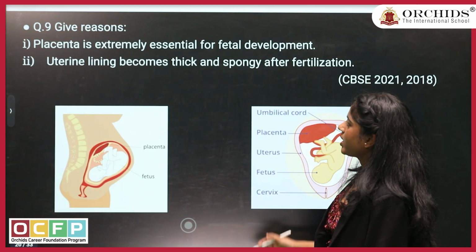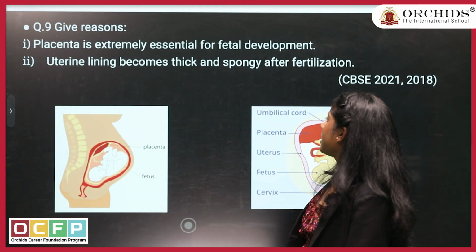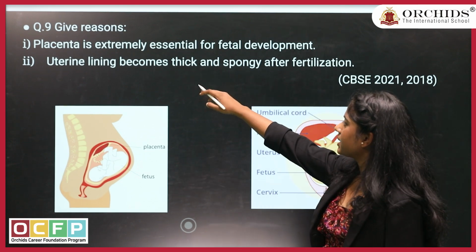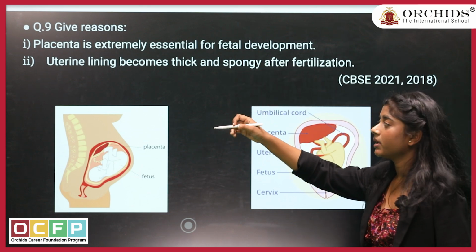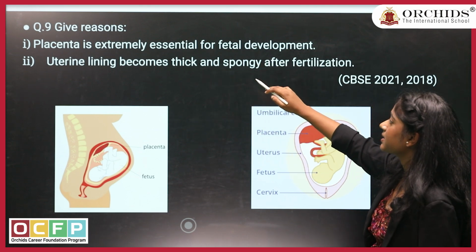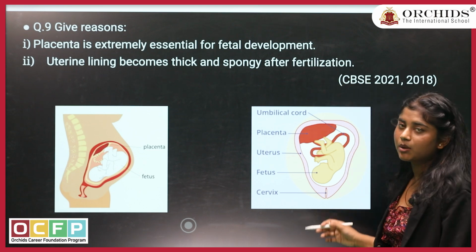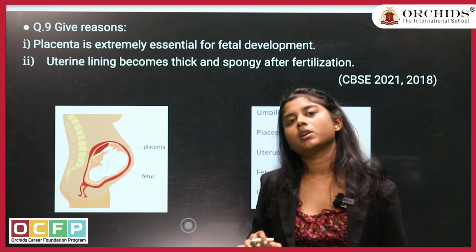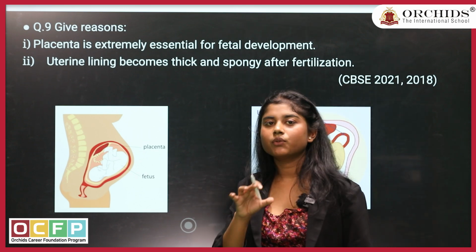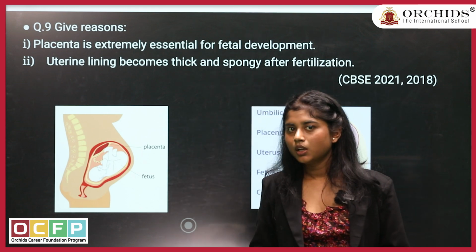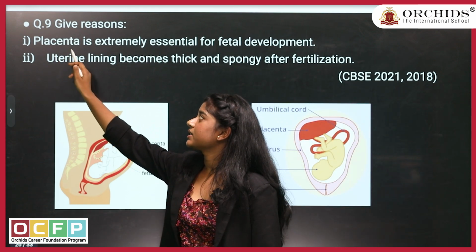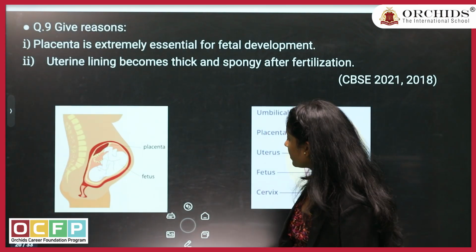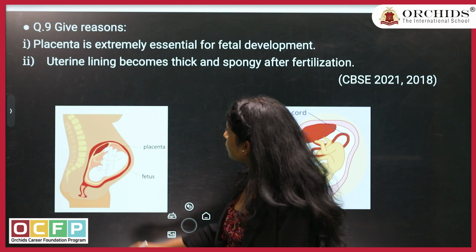Next question of ours, where they have asked you about the placenta and about why the uterine lining is thickened. First question, placenta is extremely essential, they are asking you about the reasons. You have to give reasons why placenta is extremely essential for the fetal development. Why is it there, what is the need? First of all, whatever things you have inside your body, it has some function to do. There is nothing which you have which has no function at all. So placenta, especially during pregnancy, has an important function.